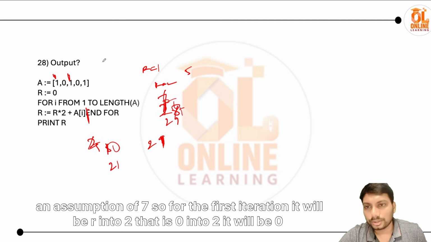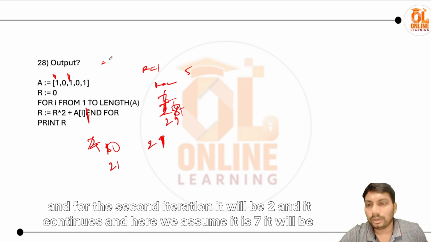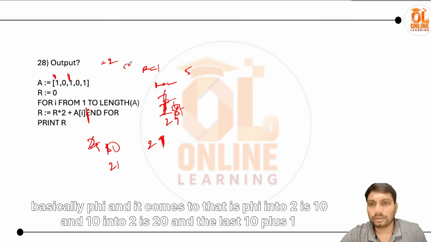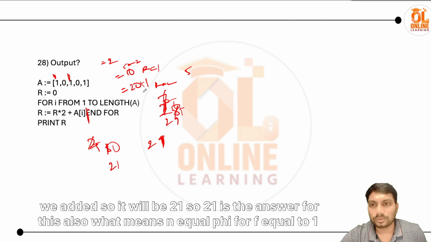So for the first iteration, it will be r into 2, that is 0 into 2 will be 0, and for the second iteration it will be 2, and it continues. It will be basically 5, that is 5 into 2 is 10, and 10 into 2 is 20, and the last element plus 1 we add, so it will be 21. So 21 is the answer for this.